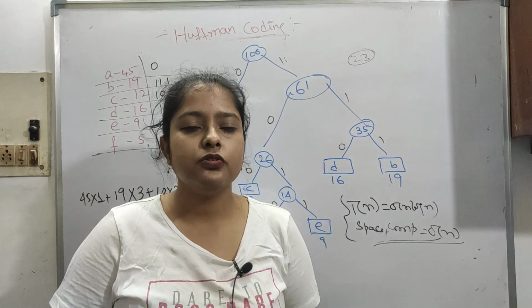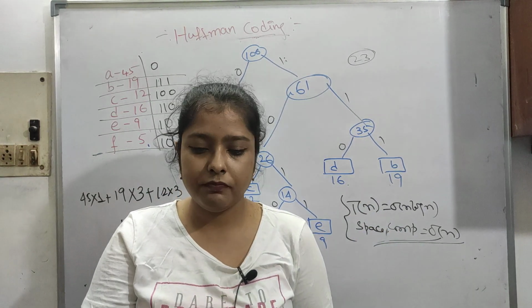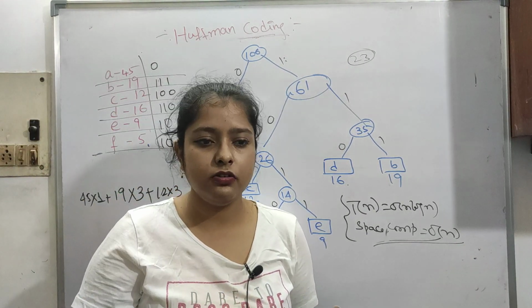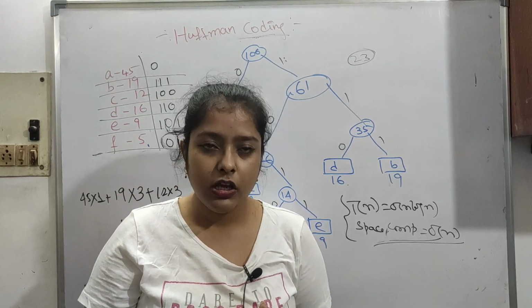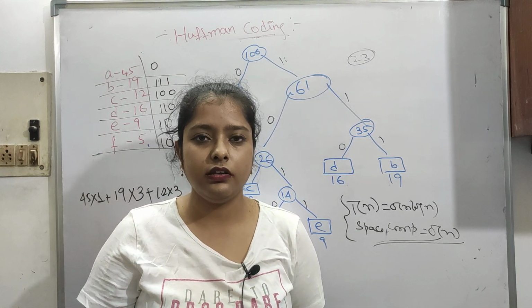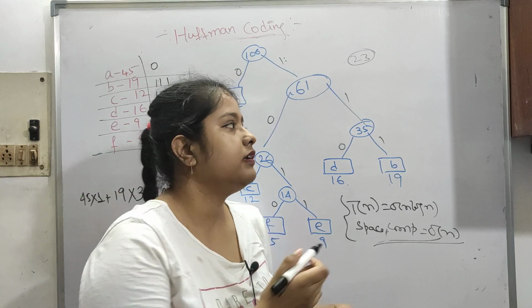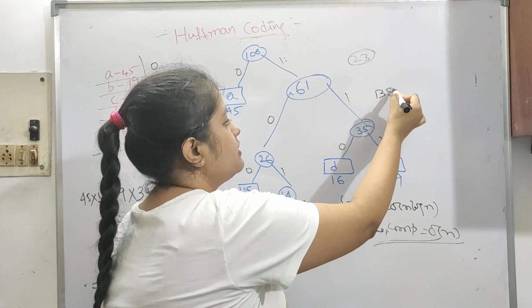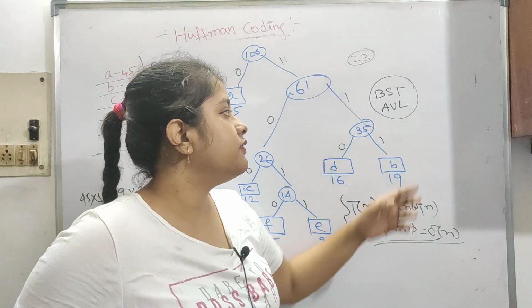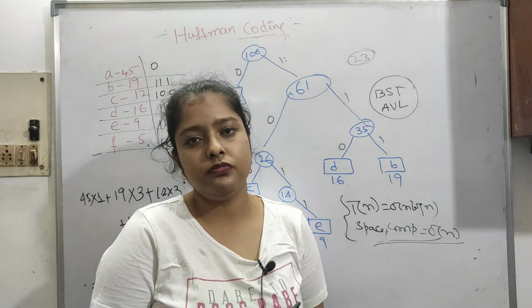This will be needed not only in your GATE, but also when you are going for interviews. Today I was talking with a friend who was giving a Google interview. Simple binary tree, BST, then AVL tree, these were asked. So if you are going for interviews somewhere, these will be asked.